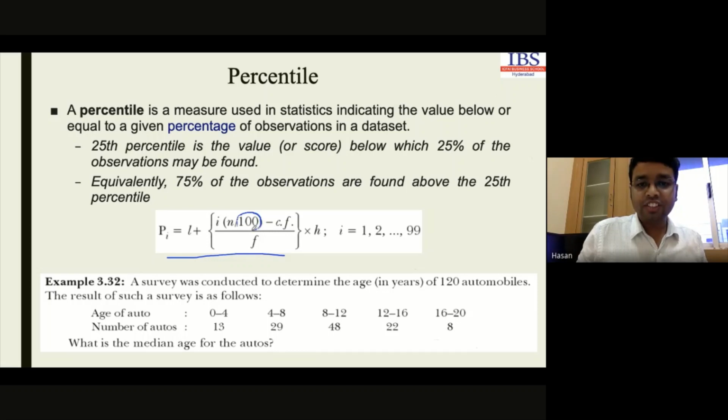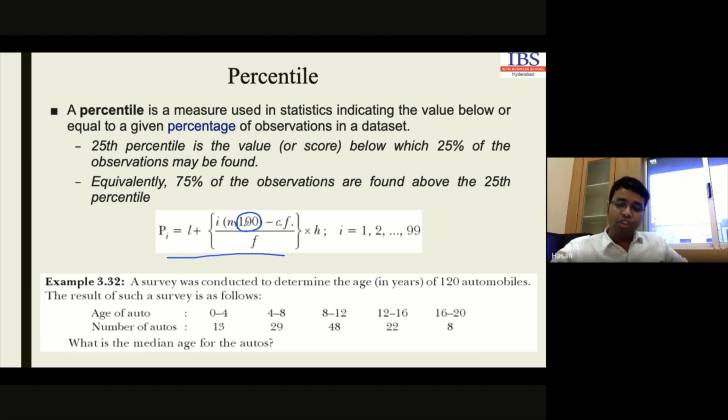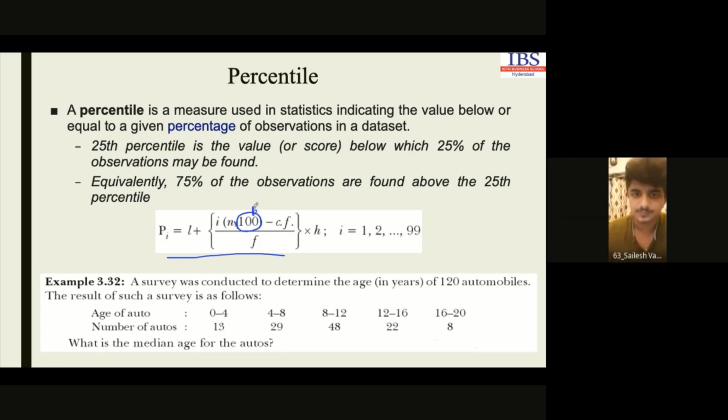In case of median, it is 2. Remember this thing. In case of median, it is 2. In case of quartile, it is 4. In case of decile, it is 10. In case of percentile, it is 100. Okay? Only changing part is this. Okay?